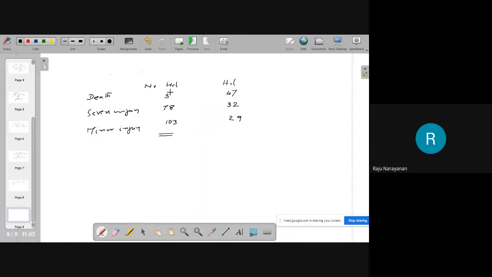Okay, column headings are different. Oh, I was telling that even with the helmet, death may happen. That was my argument. It can happen.